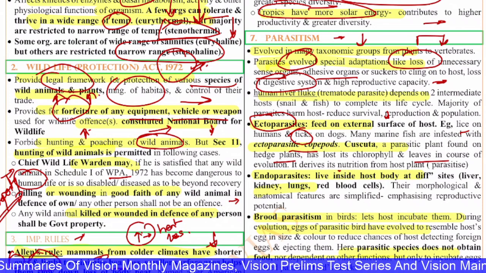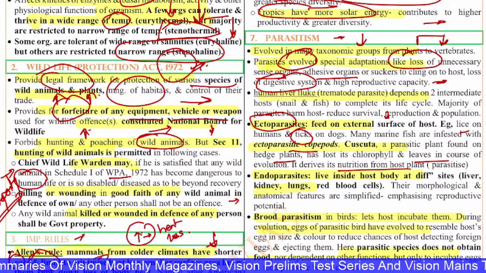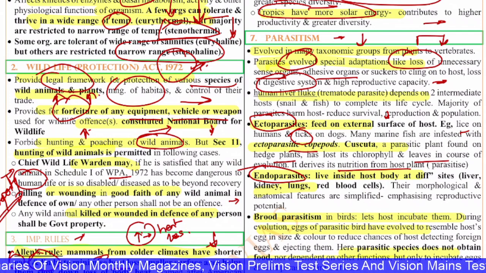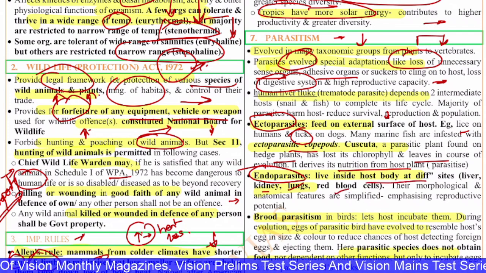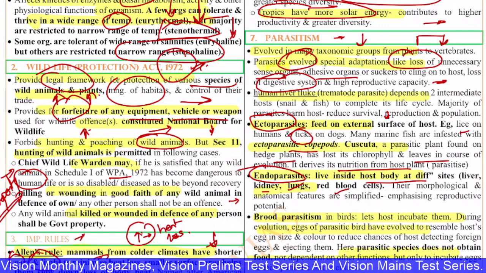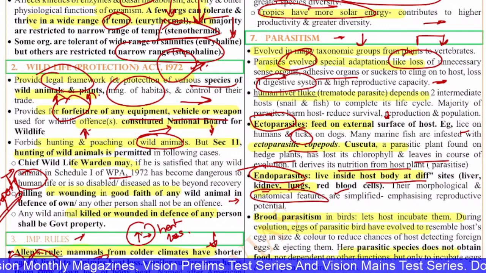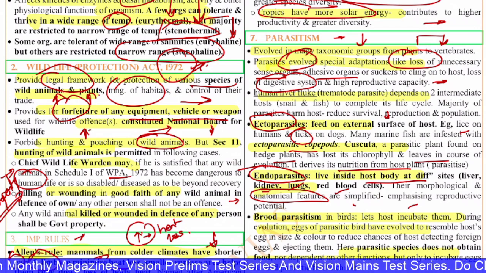It derives its nutrition from the host plant. Next you have endoparasites. They live inside the host at different sites: kidneys, lungs, the red blood cells and so on. Their morphological and anatomical features are simplified, emphasizing the reproductive potential.